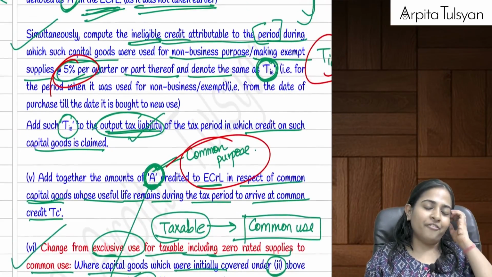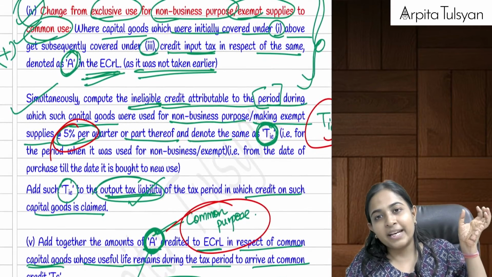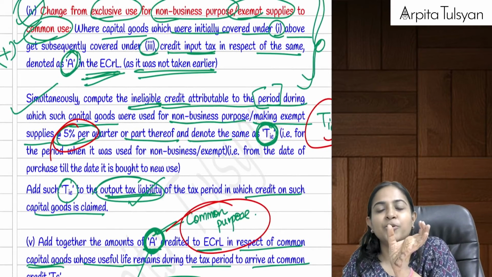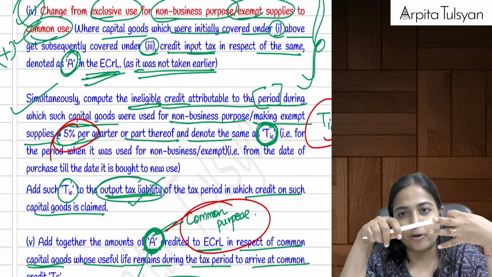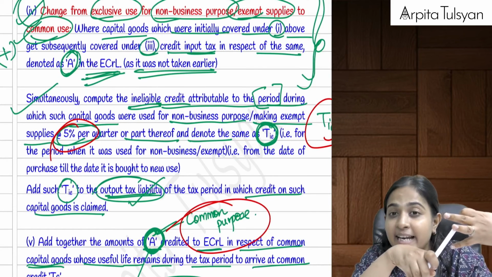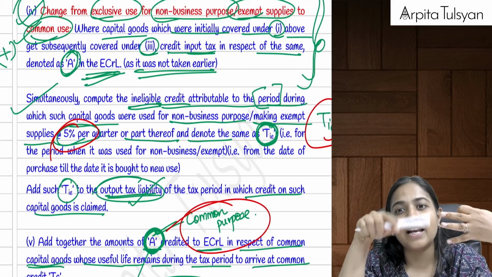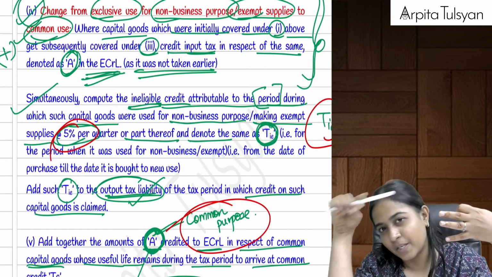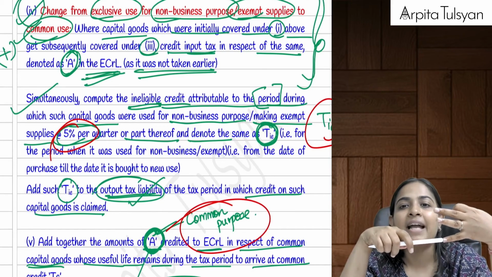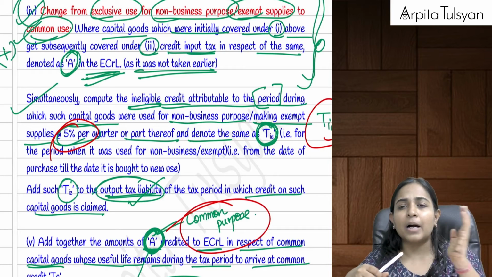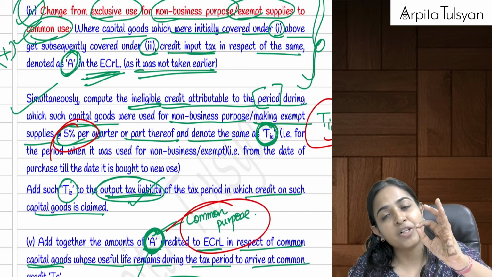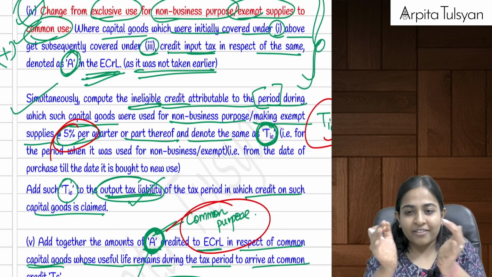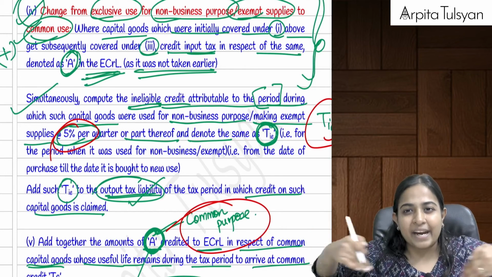So first of all, whichever capital good you are bringing from ineligible use to eligible use, do three things for that. First, credit it to electronic credit ledger. Second, reverse the ineligible credit, that is for the time till now it was used for ineligible purpose, 5% per quarter from the date of purchase, and third, add it to A. Whatever comes into A should be used for common use, and its life of 5 years should be pending.